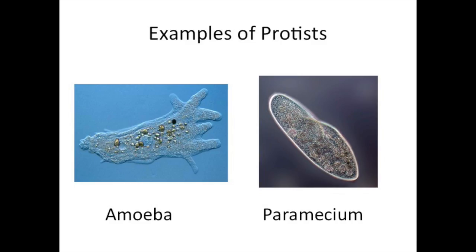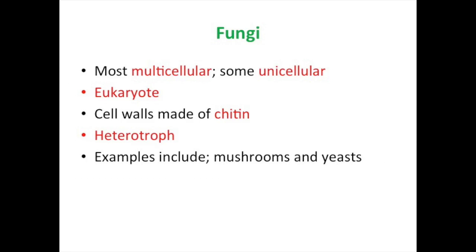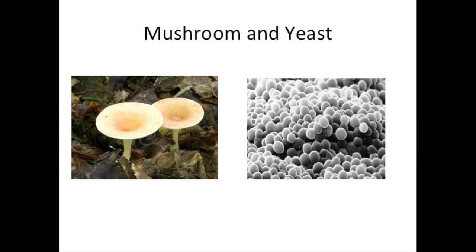Here we see an amoeba on the left and a paramecium on the right. Note that they're unicellular, but they have some pretty complex organelles, which makes them eukaryotic. Kingdom fungi consist of mostly multicellular organisms, but some unicellular ones also exist. They are eukaryotic, they have cell walls made of chitin, and they're exclusively heterotrophic. They absorb their food, and these include mushrooms as well as yeast.